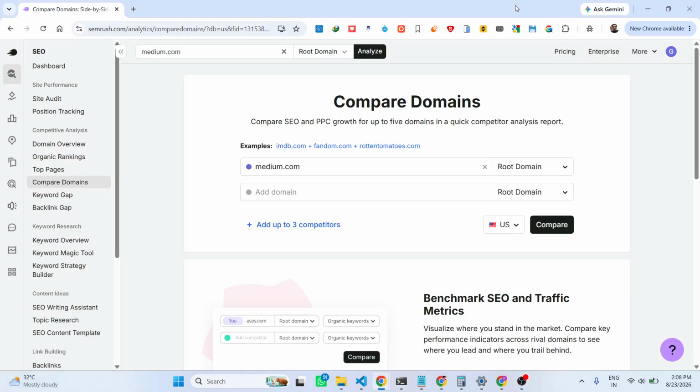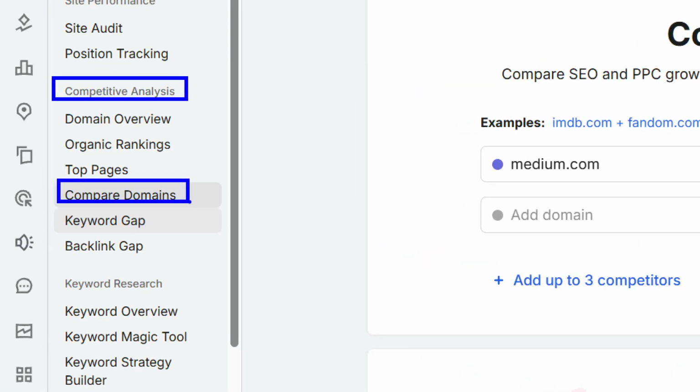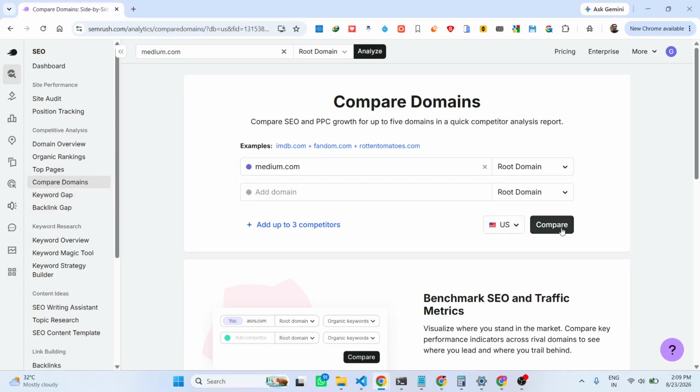Hello guys, in this video I will show you another SEMrush tool, which is quite a useful tool. If you want to compare your website with other domains, this tool is located in Competitive Analysis, Compare Domains. If you click on it, this interface will open.